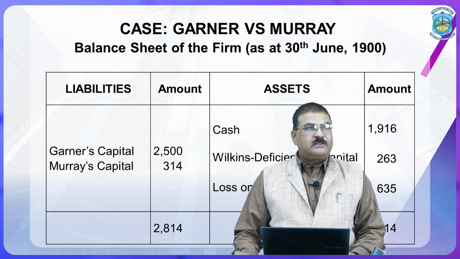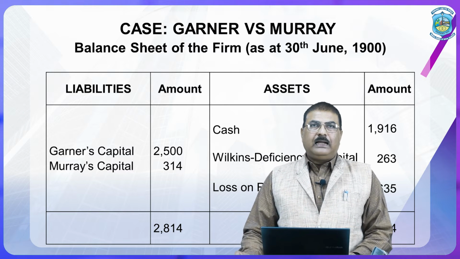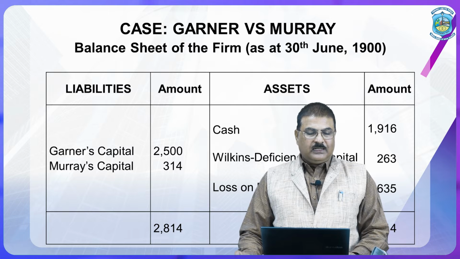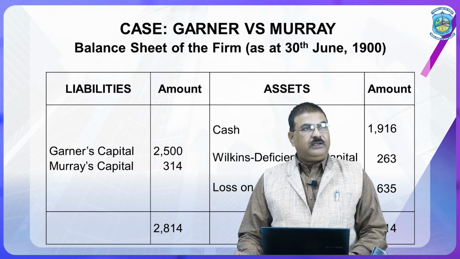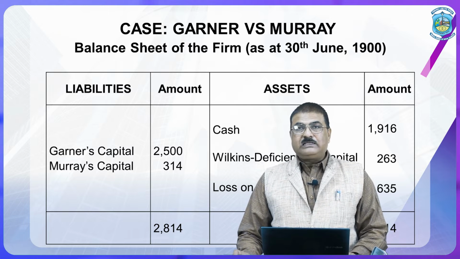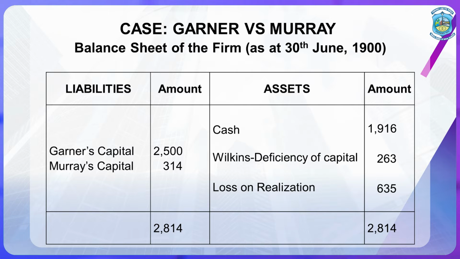Here the liabilities position of the firm at the time of dissolution was Garner's capital 2500, Murray's capital 314. Then the assets position of the firm: the firm has a cash balance of 1916, Wilkinson's deficiency of capital 263 and loss on realization 635.